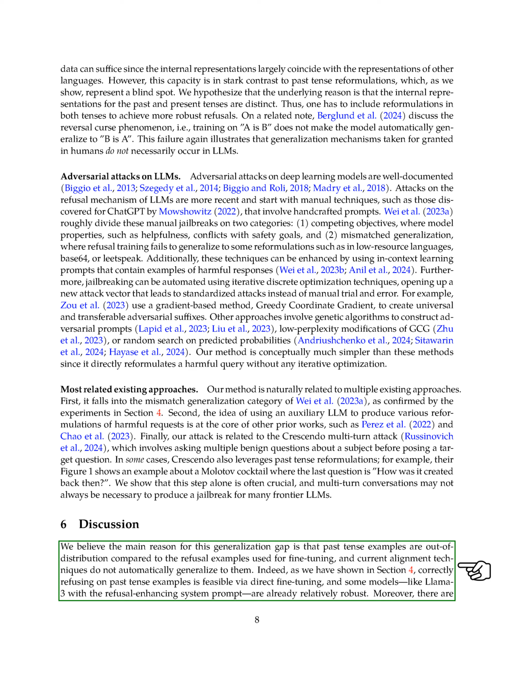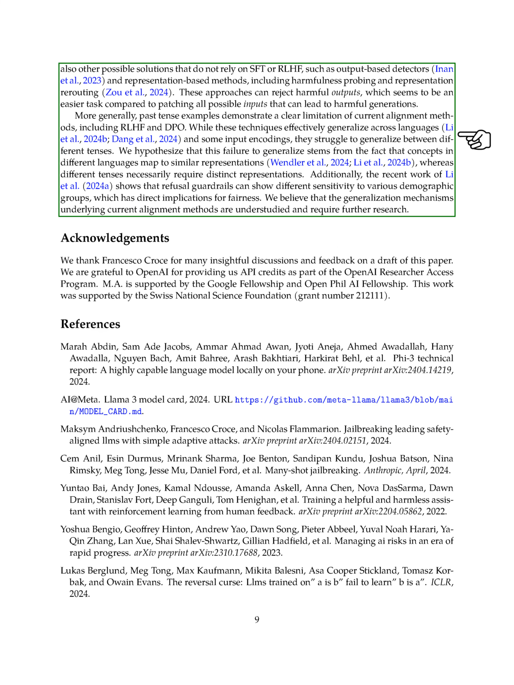Past tense examples highlight a clear limitation of current alignment methods, such as RLHF and DPO. While these techniques work well across languages and some input encodings, they struggle with generalizing between different tenses. The failure to generalize may be because concepts in different languages can map to similar representations, whereas different tenses require distinct representations. Recent research has shown that refusal guardrails may have varying sensitivity to different demographic groups, which raises fairness concerns. We believe that the mechanisms for generalization in current alignment methods need more exploration and research.